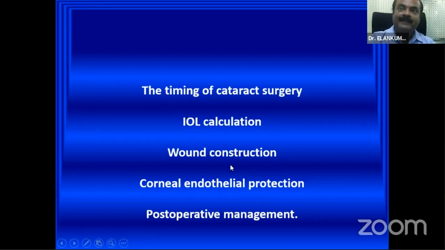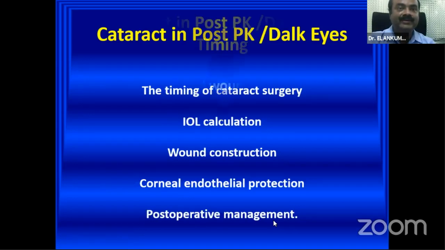Wound construction. Though it is always said that we have to create the opening on the host side, many times the host side is weak, so we have to decide whether it is a bicorneal or a sclerocorneal incision. Also, how do we protect the corneal endothelium? Remember, these are not normal values. This will be around 1,500 or even lesser in case of therapeutic keratoplasty, and we have to look at post-operative management.